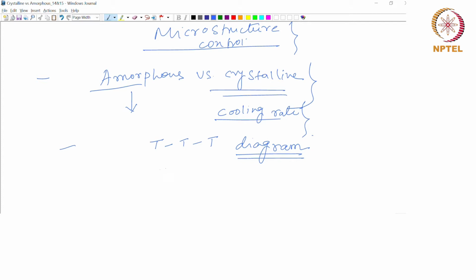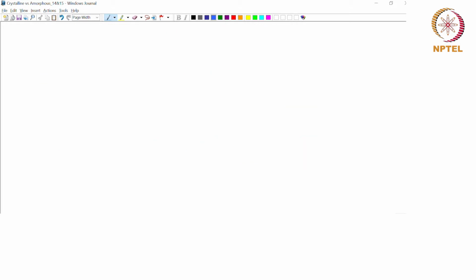And we have understood that if we have a high enough cooling rate which can avoid the nose of the C curve of this TTT diagram, then that would lead to formation of an amorphous solid once the glass formation temperature is reached. Okay. Now there is one more aspect to it as far as the cooling rate goes in this atomization process, and that is the effect of particle size.